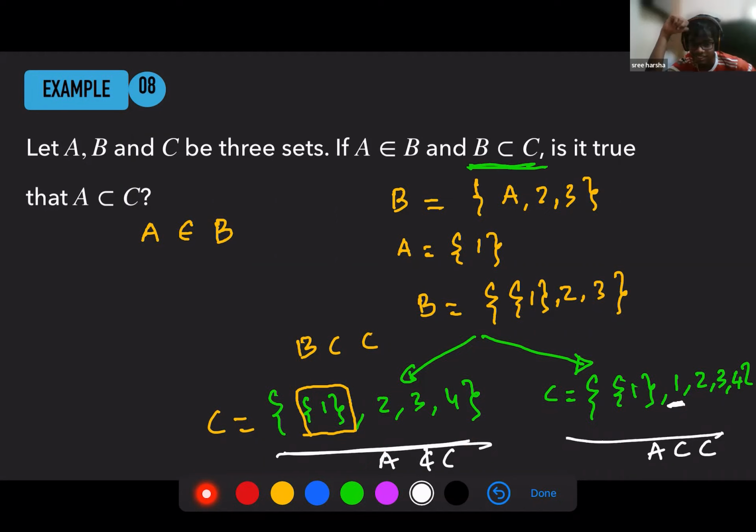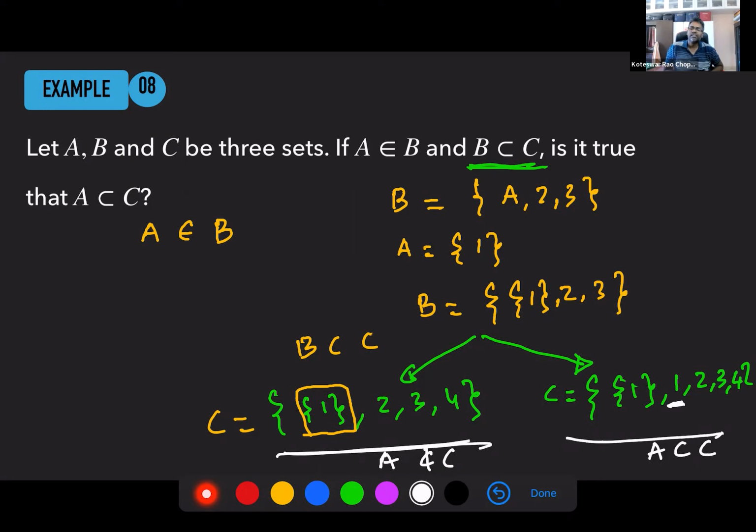Yes, sir. So it need not be actually. You get the point. This example is telling you that inside a set, you can have sets. Inside that set, you can have sets. You can do whatever you want. Your element can be anything, not just numbers.